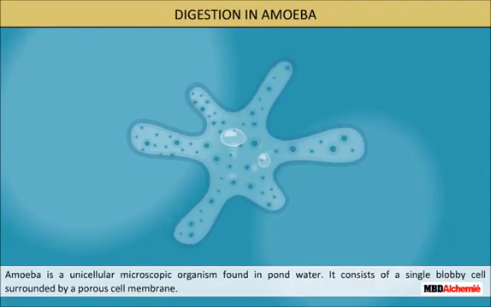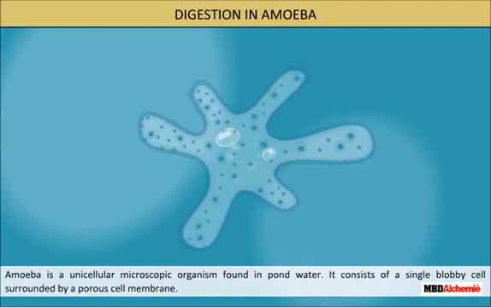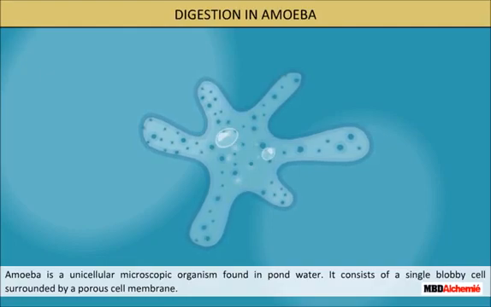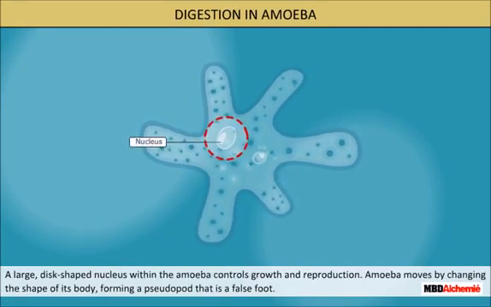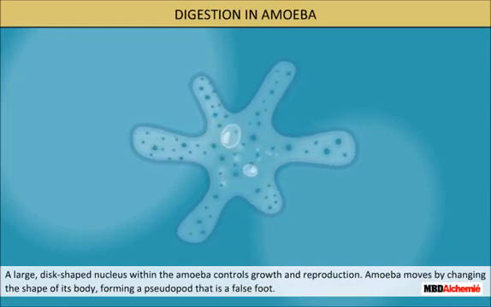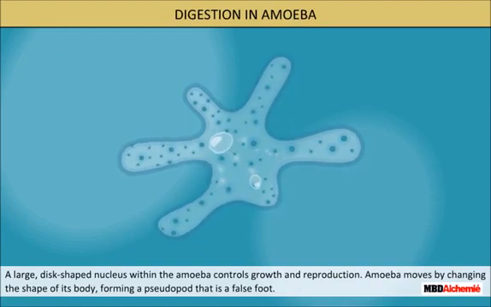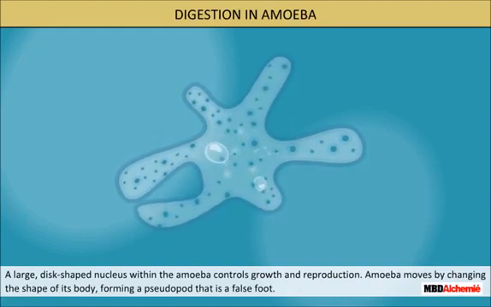Amoeba is a unicellular microscopic organism found in pond water. It consists of a single blobby cell surrounded by a porous cell membrane. A large disc-shaped nucleus within the amoeba controls growth and reproduction. Amoeba moves by changing the shape of its body, forming pseudopod, that is a false foot.